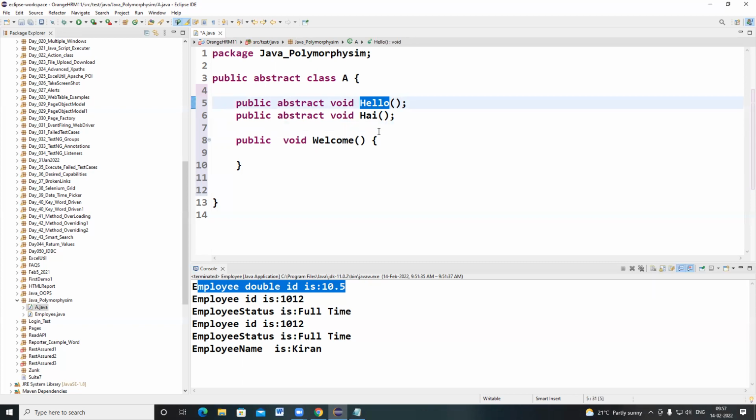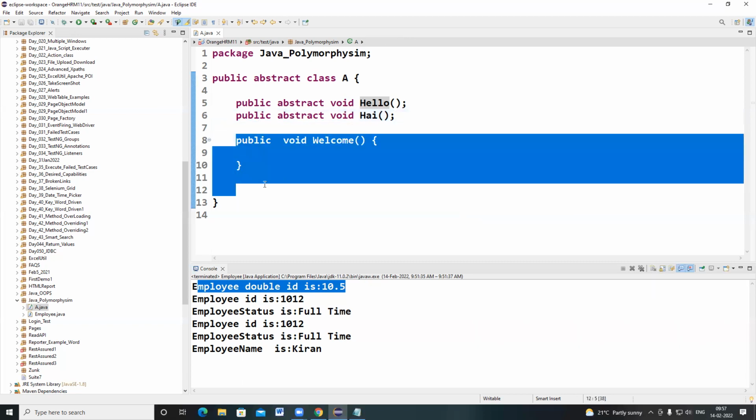Sir, if you are not writing any code, what is the point of using abstract methods? If you are not implementing curly brackets, then what is the use of these methods? Now let's see where these methods are going to be implemented. An abstract class contains some abstract methods and some non-abstract methods. Non-abstract methods are not mandatory to write. In an abstract class, at least one abstract method should be present. That is mandatory.